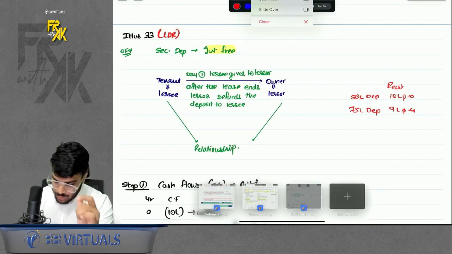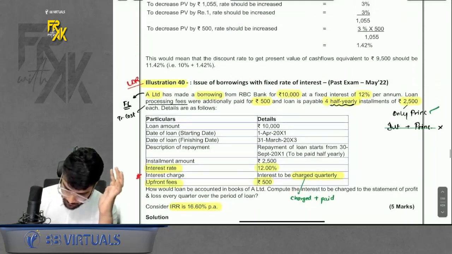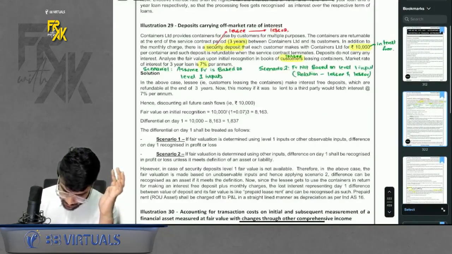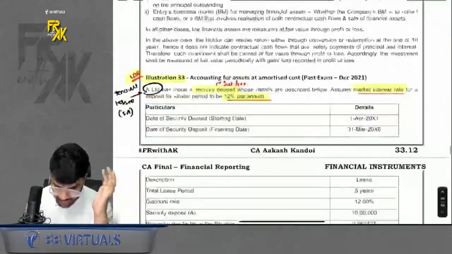Got it, sir. Now we will also do some questions from your module. So what were the questions which were there? So one question is illustration number 33, if you can see.